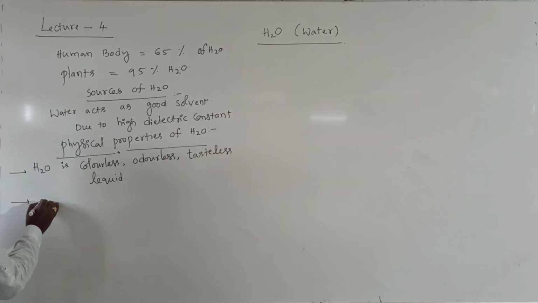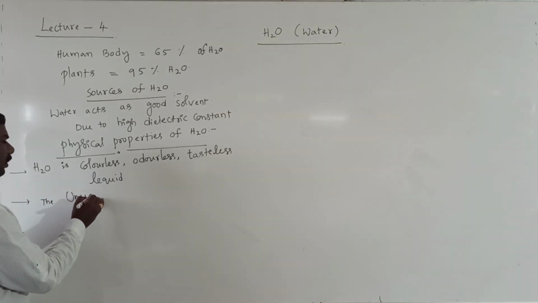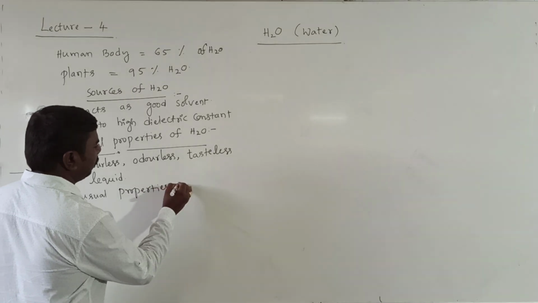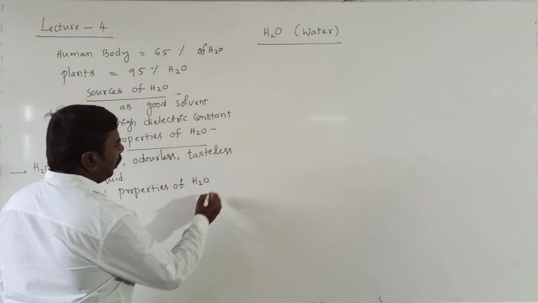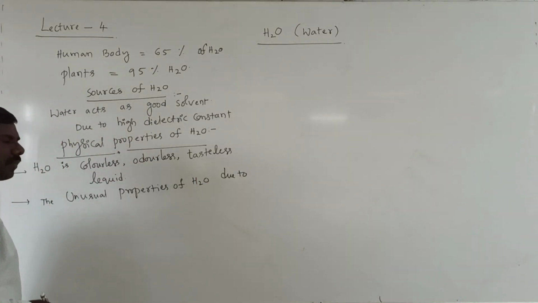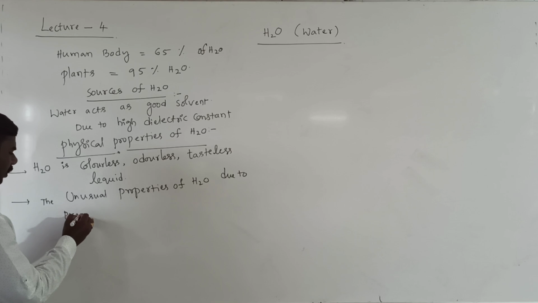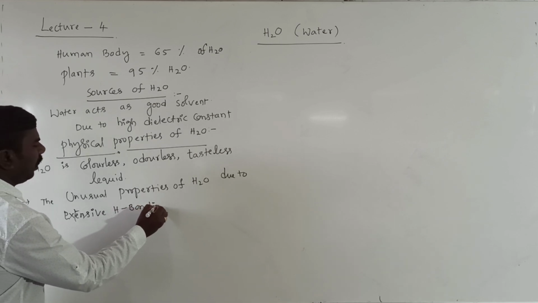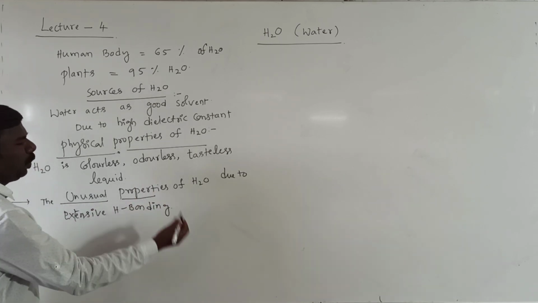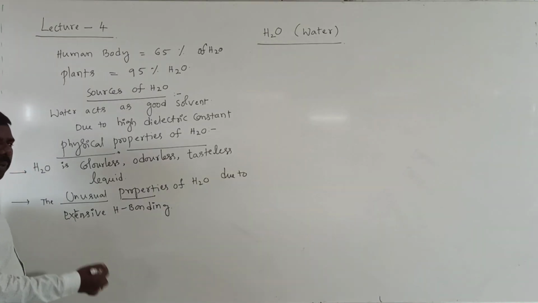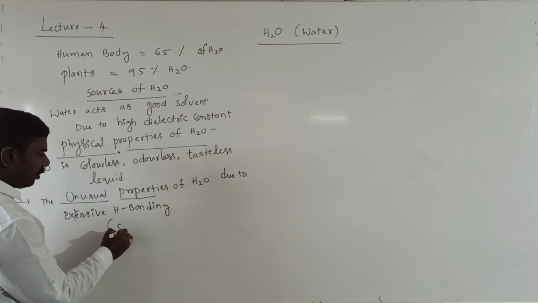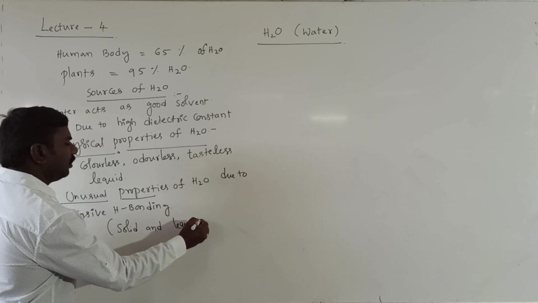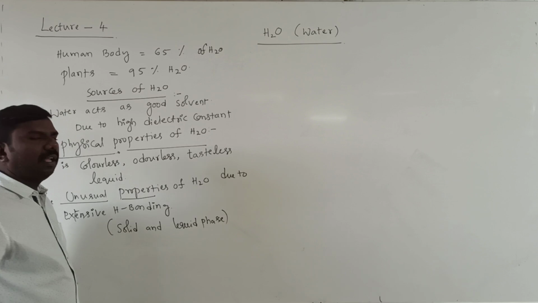Next, the unusual properties of water are due to extensive hydrogen bonding. Unusual means unique properties, unique behavior, which we can observe in the solid state and in the liquid phase.